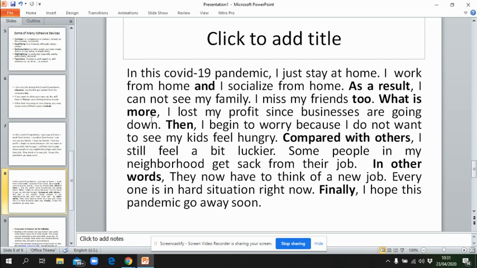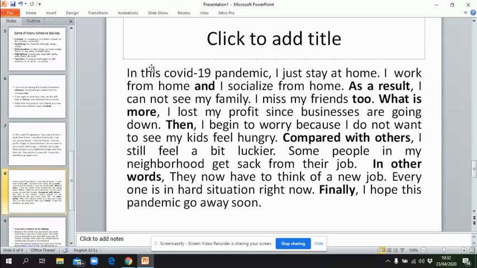What is more, as an addition, I lost my profit since businesses are going down. Then I begin to worry because I do not want to see my kids feel hungry. Compared with others, I still feel a bit luckier. Some people in my neighborhood get sacked from their jobs. In other words, they now have to think of a new job.